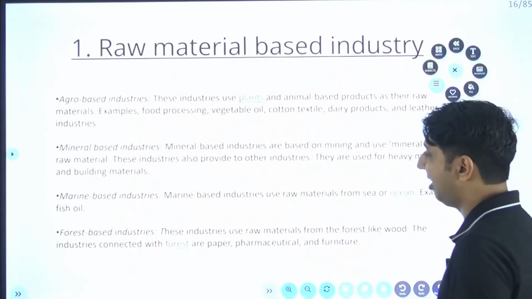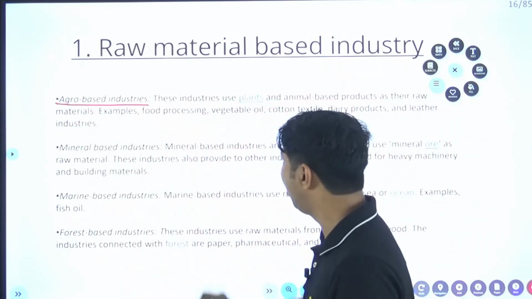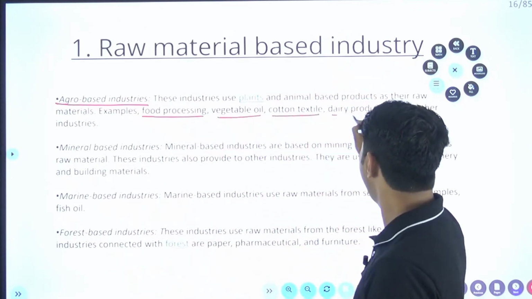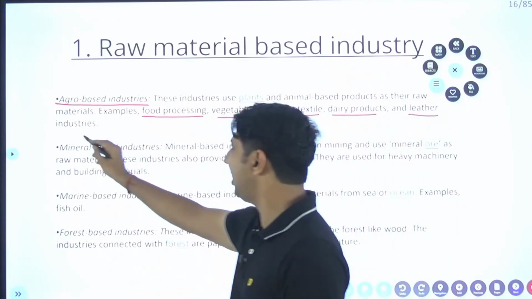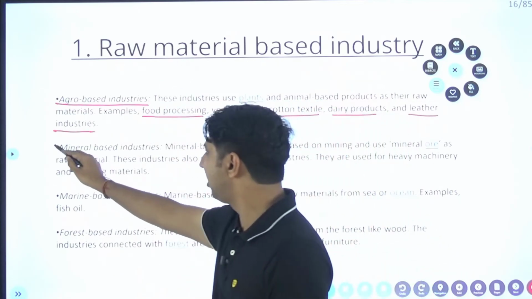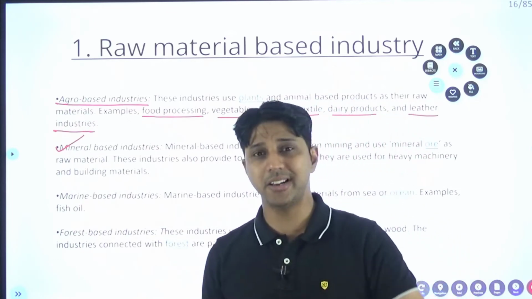Now, what are the examples? For example, the agro-based industries: food processing, vegetable oil, cotton, dairy products and the leather industry. They are also raw material based. I also discussed mineral based industry in a detailed manner, giving you the example of the iron and steel industry.